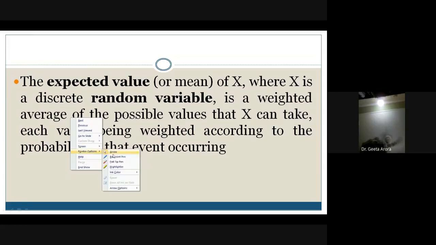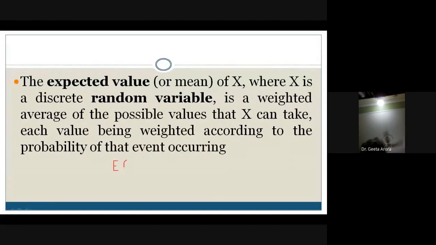What we have learned is that if we have to write down the expectation, the formula is given by E(X). This is the symbol for the expectation of a random variable X, and it is given by the summation of x, where x are the values that random variable X can take, into the corresponding probabilities. Similarly, for the continuous one, we have the integral of x into f(x) dx. Now what is f(x)? f(x) is the function that gives the probabilities of each of the values x. Correct? So this is what we have learned.